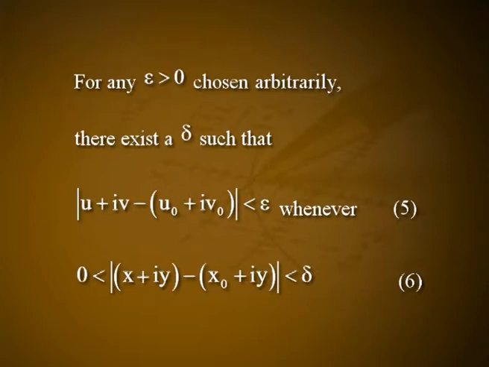But the modulus of u − u0 is less than or equal to the modulus of (u − u0) + i(v − v0), which is equal to the modulus of (u + iv) − (u0 + iv0). The modulus of v − v0 is less than or equal to the modulus of (u − u0) + i(v − v0), which is equal to the modulus of (u + iv) − (u0 + iv0).